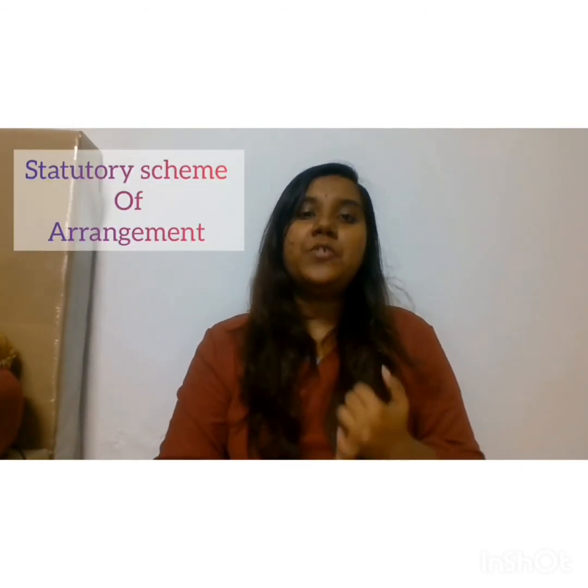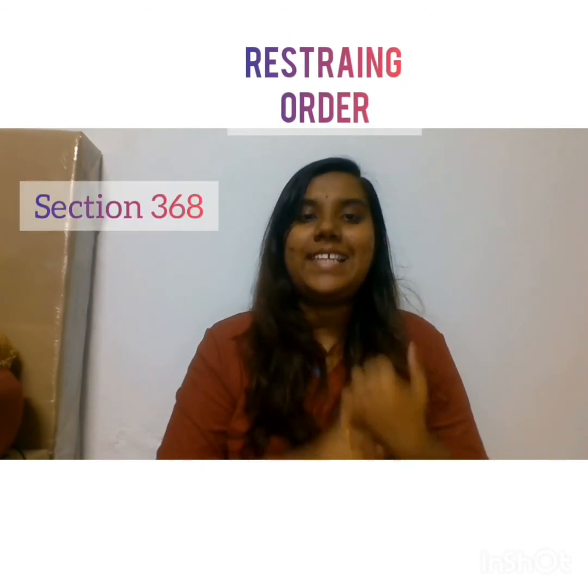Second is the statutory scheme of arrangement. Okay, restraining order in section 368. Okay, an applicant must meet the statutory conditions for a grant of a moratorium, known as a restraining order. Under the Malaysian scheme of arrangement, even at the initial application stage, there is a new 3-month period for the restraining order, which may be extended by the court if the company applies for the extension. However, the court cannot extend the restraining order for more than 9 months.